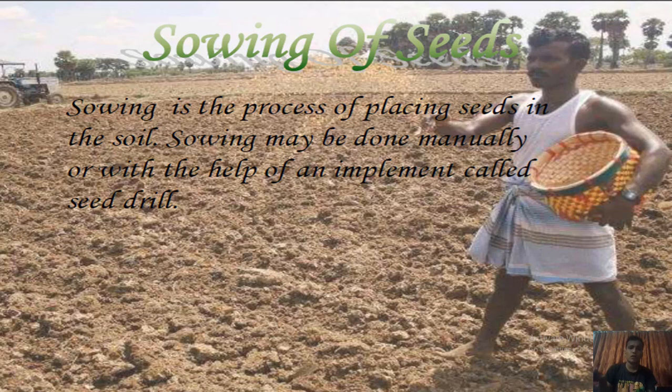Then we place the seed in the soil. Sowing may be done manually or with the help of an implement called a seed drill. So by using machines, we can also provide seeds to the soil. So that is the next most important point.